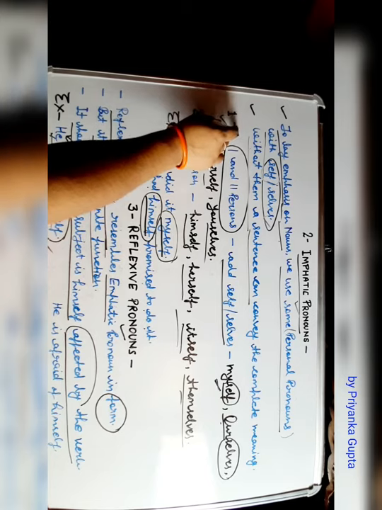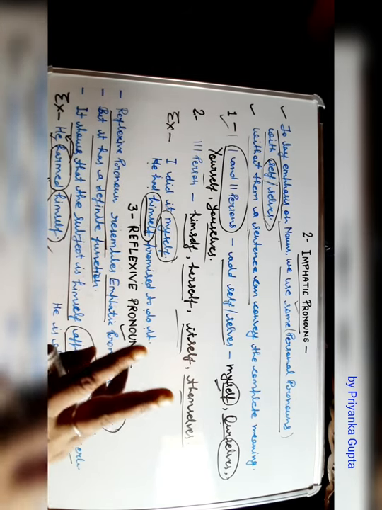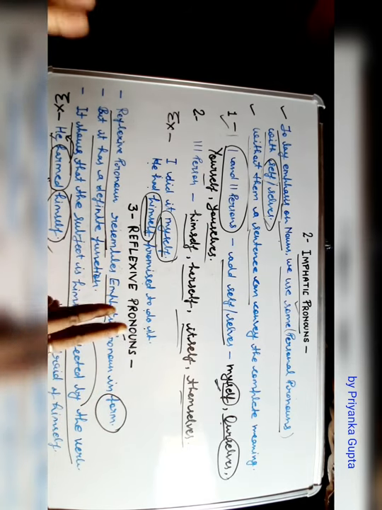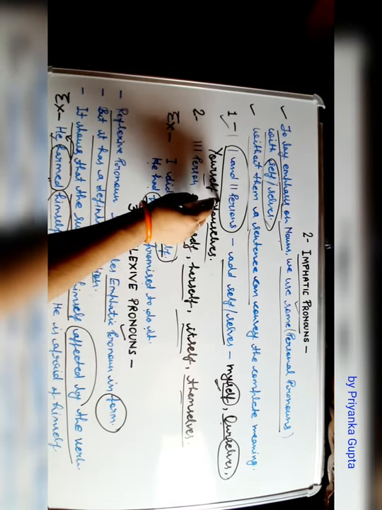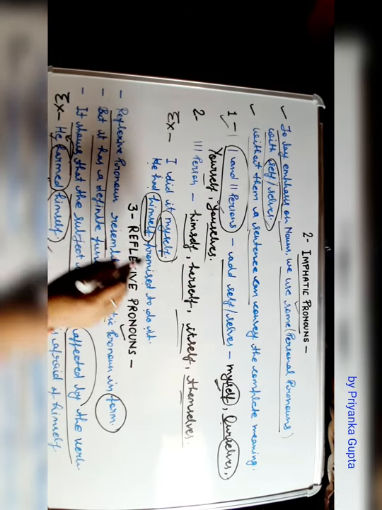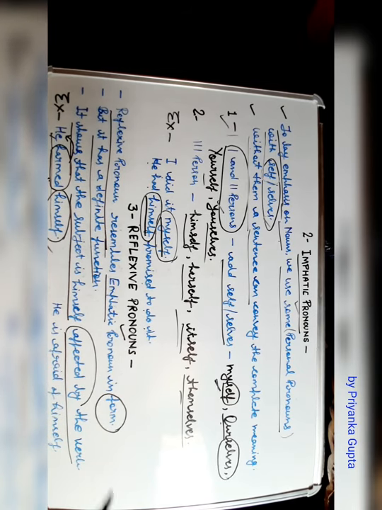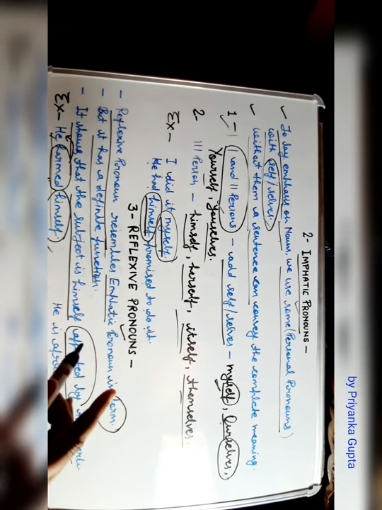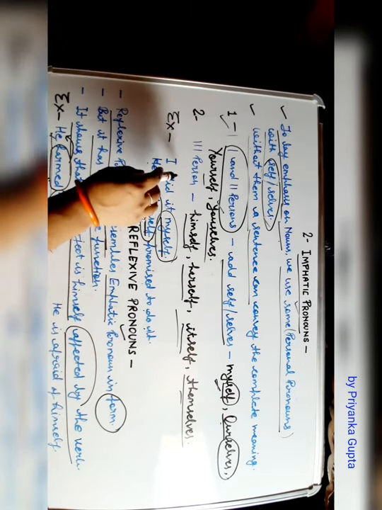So let's see here what are the persons in our English. There are 3 persons in English: first person, second person, and third person. Firstly, we see first person and second person. Your first persons are I and we. Second person is single, only you. And the third person are without them. Just you can say he, she, it, they. Clear? Let's see some examples.